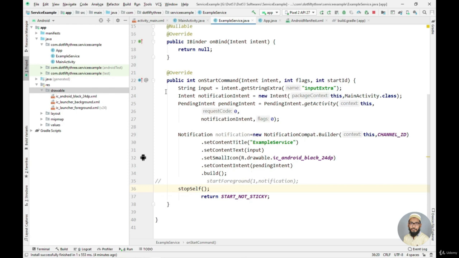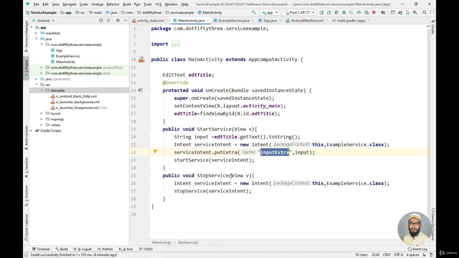So let's go back to the main activity, and instead of start service, I'll actually use the start foreground service.